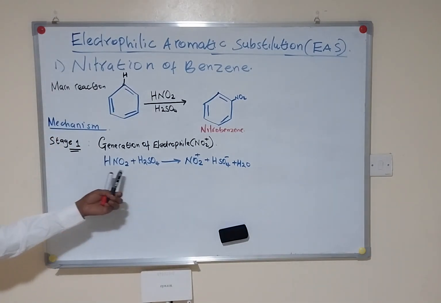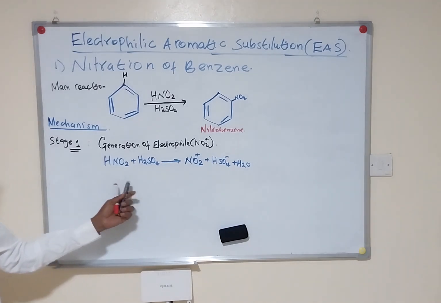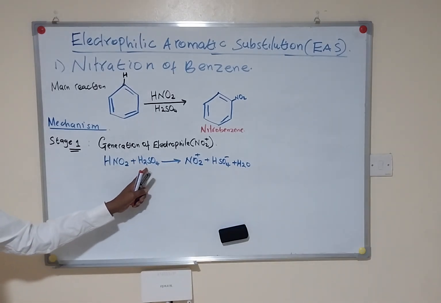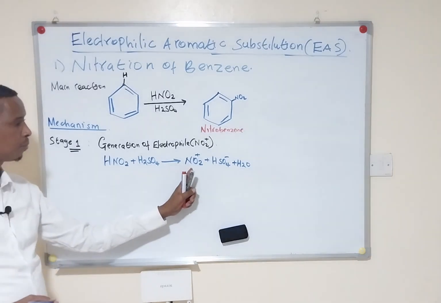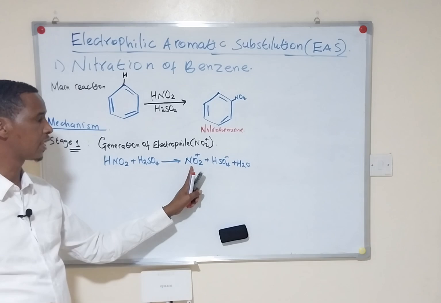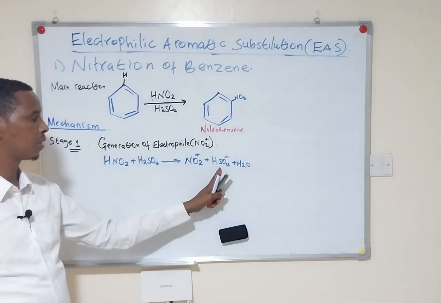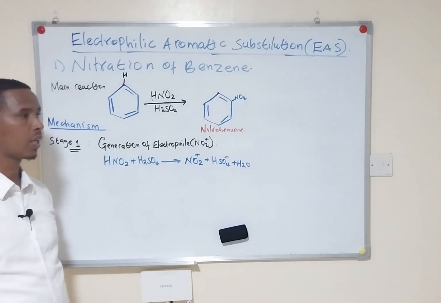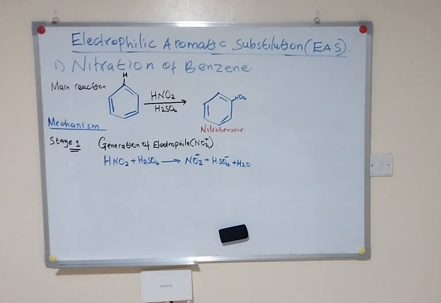So this is now the generation of the electrophile. The concentrated nitric(V) acid reacts with sulfuric(VI) acid, producing the electrophile, that is the nitronium ion, and bisulfate ion and water as the byproduct. So that is the first stage.